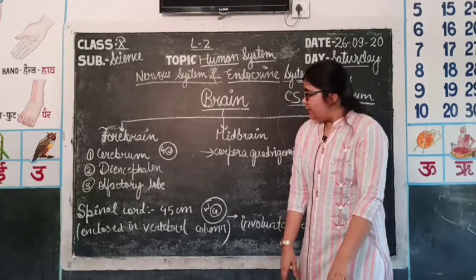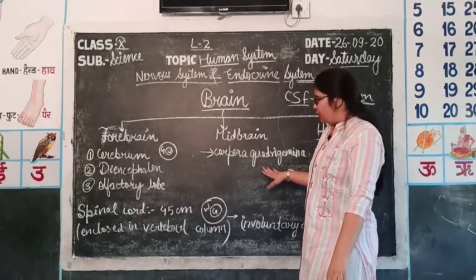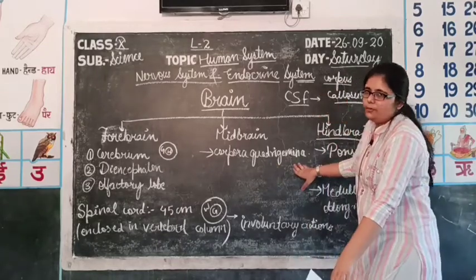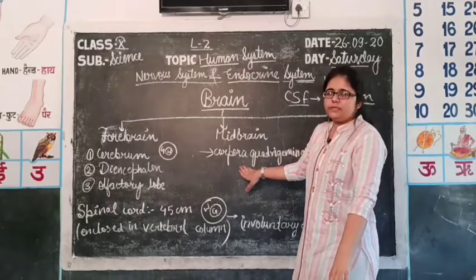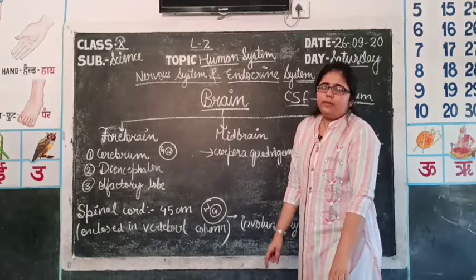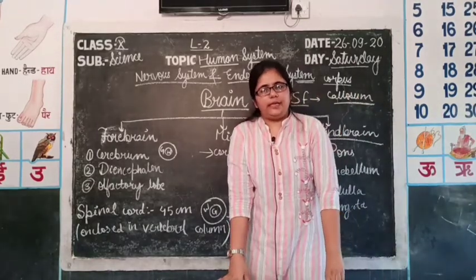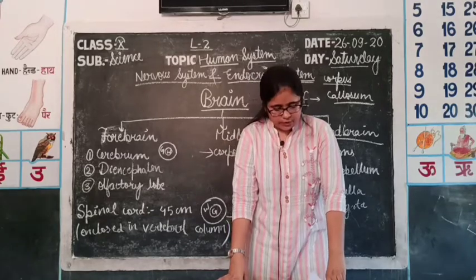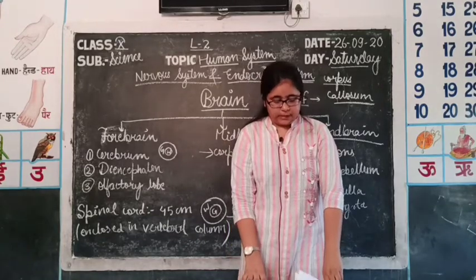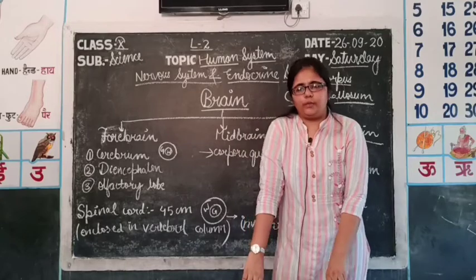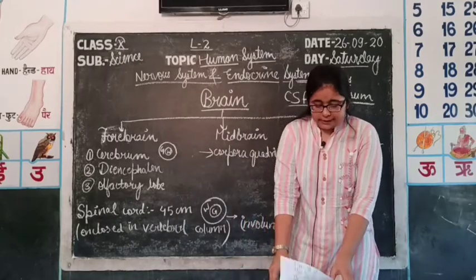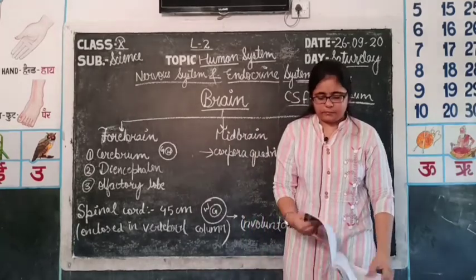The midbrain is divided into 4 lobes, as I have told you, corpora quadrigemina, where quadrigemina means 4 and corpora means lobes. The upper 2 lobes are responsible for sensation of light, that is, for visual activities. And the lower 2 lobes are responsible for hearing.